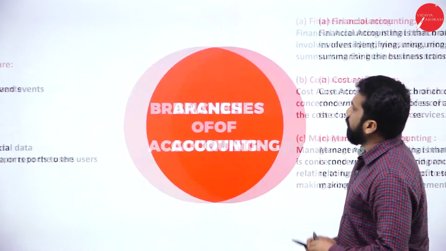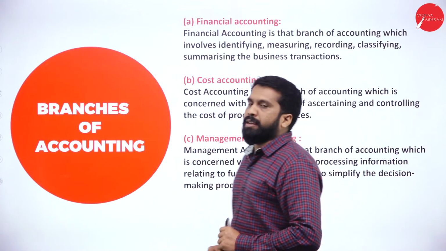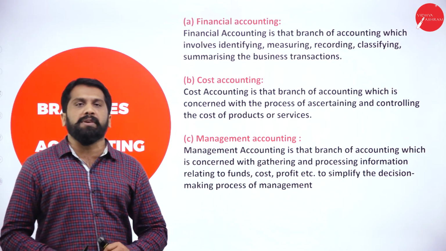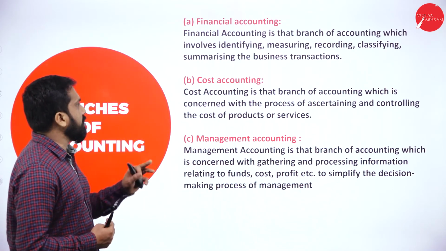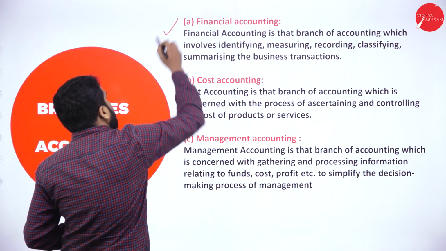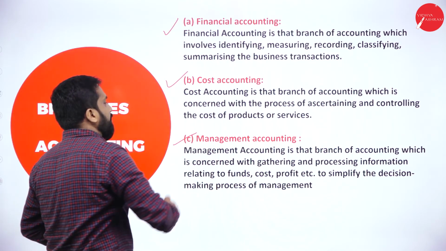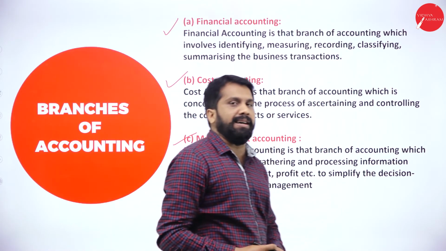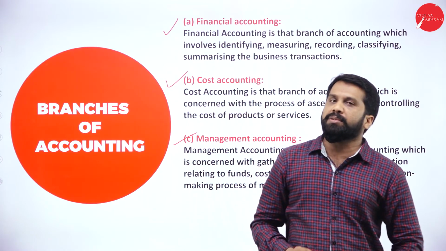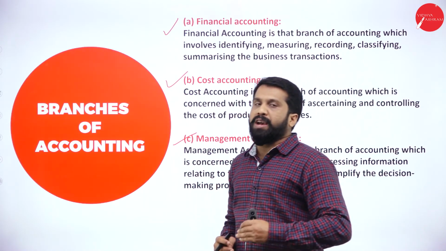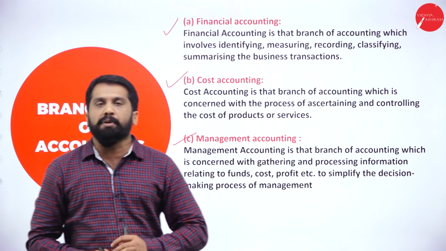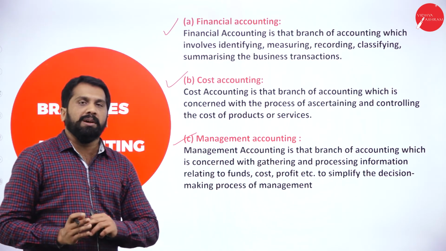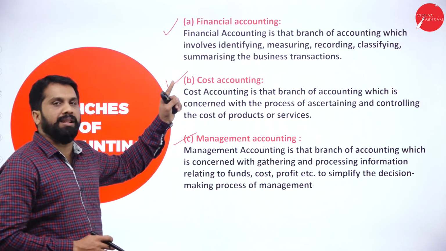Next one, branches of accounting. In accounting, we have three major branches. Those are financial accounting, cost accounting, as well as management accounting. Financial accounting is nothing but what we are doing now, like your profit and loss account and balance sheet; all of it comes under financial accounting.